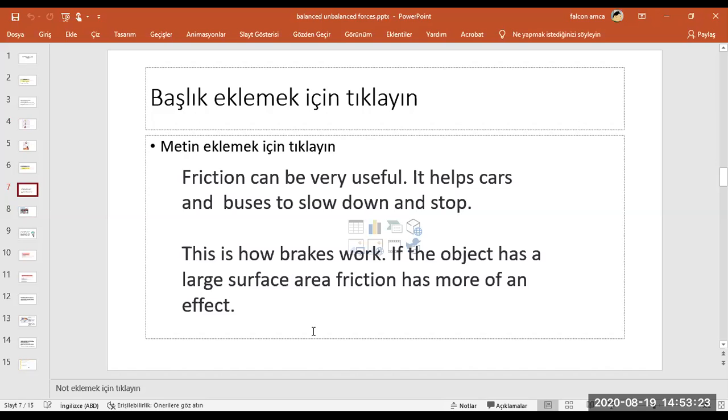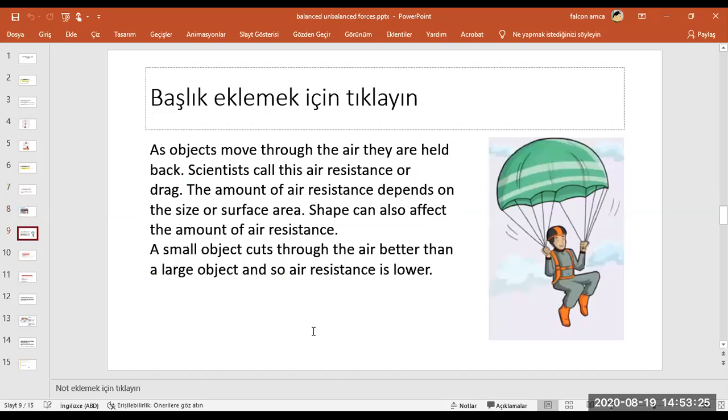And then let's mention air resistance. Air resistance has a function similar to friction because it also slows activities down, slows movement down. Let's see. An object moves through the air. What will happen? Air makes resistance.